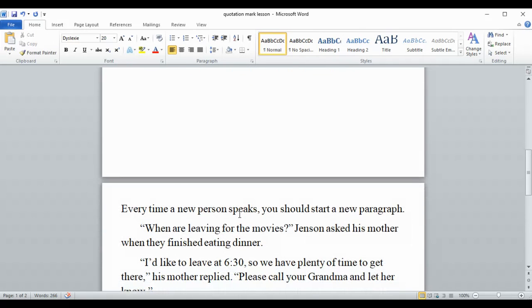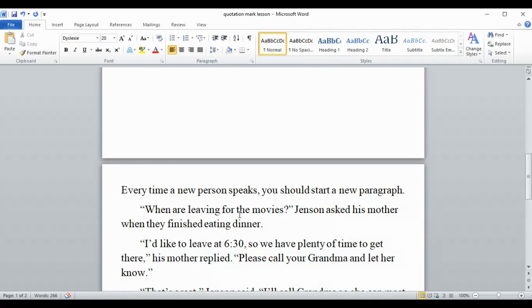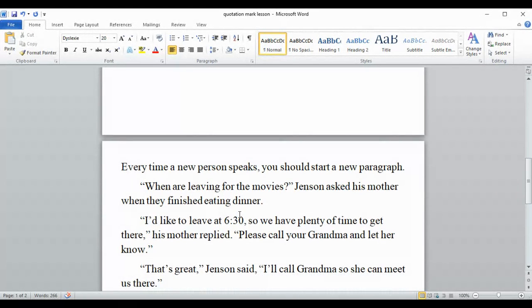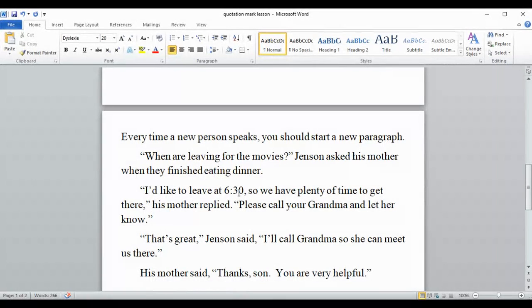All right. Every time a new person speaks, you should start a new paragraph. This is important to know when you're doing your own writing. And remember, a paragraph is when you indent. So you can see this is the beginning of a paragraph. You're really not going to have to worry about the indenting part in your assignment, but since it's here, I'm going to talk about it. And then we can look at how this is set up in quotation marks.